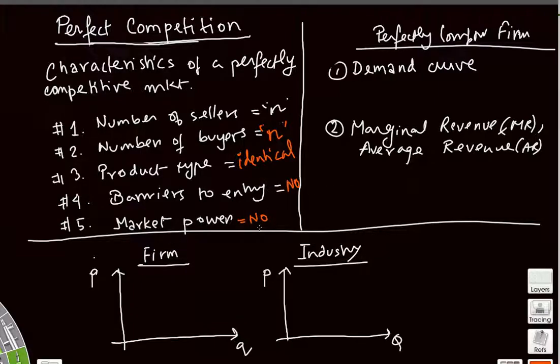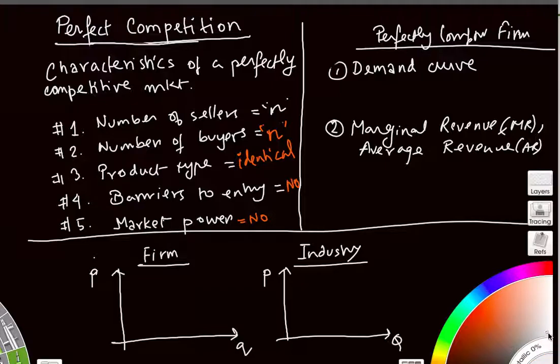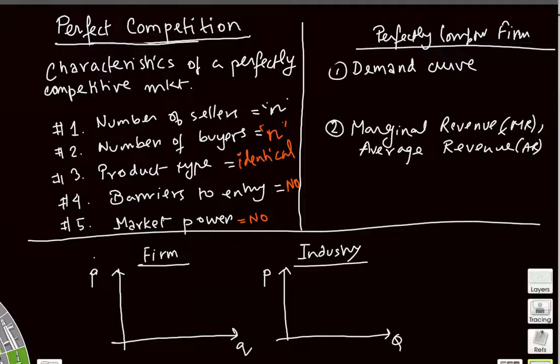Now, what is market power? Market power is basically the control on the market price. So if, for instance, the seller or the buyer has a control on the market price, then we will say that either the seller or the buyer has market power. But the main characteristic of a perfectly competitive market is that nobody has a control. Each firm or an individual buyer does not have any control on the market price. It is entirely determined in the market of the good by market forces of demand and supply.